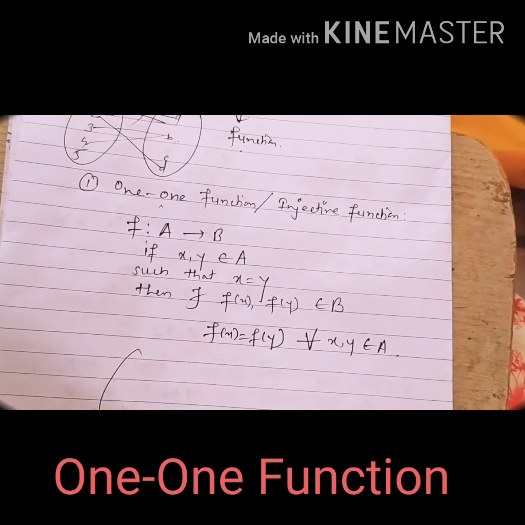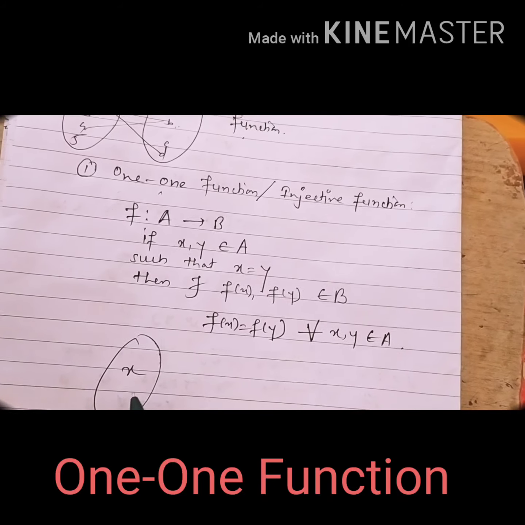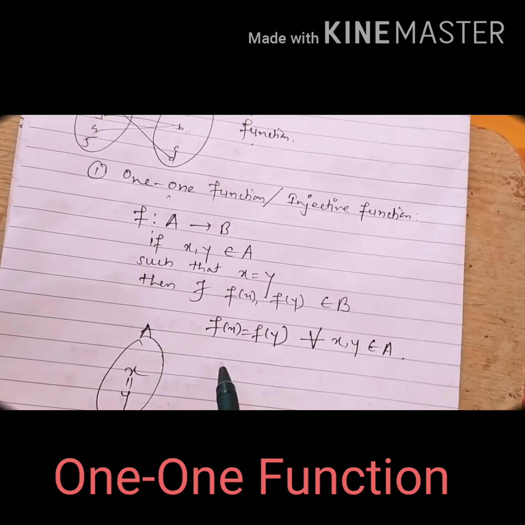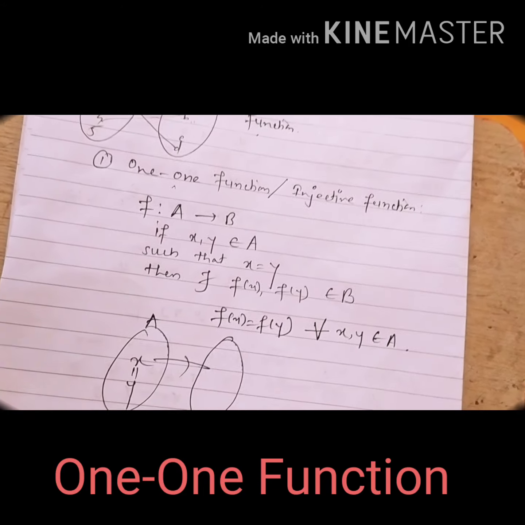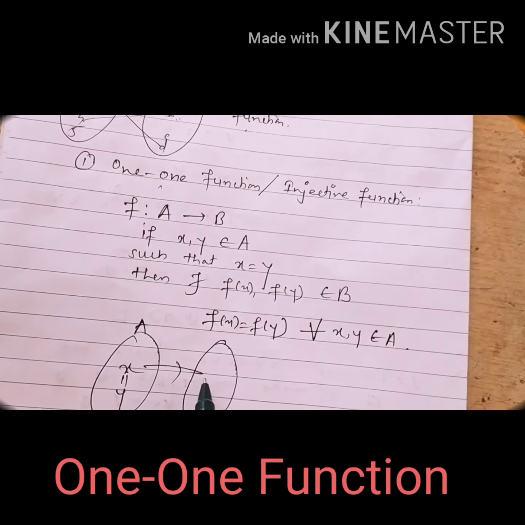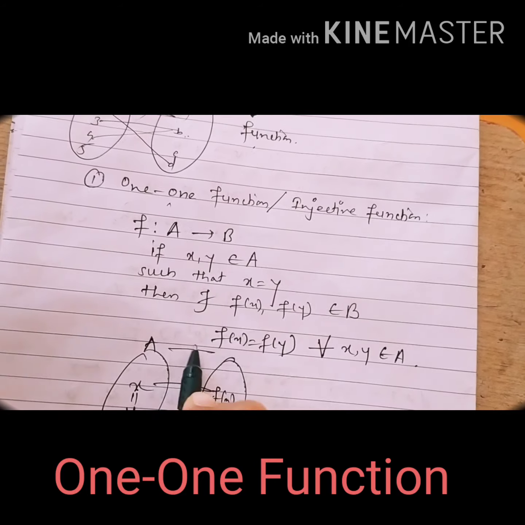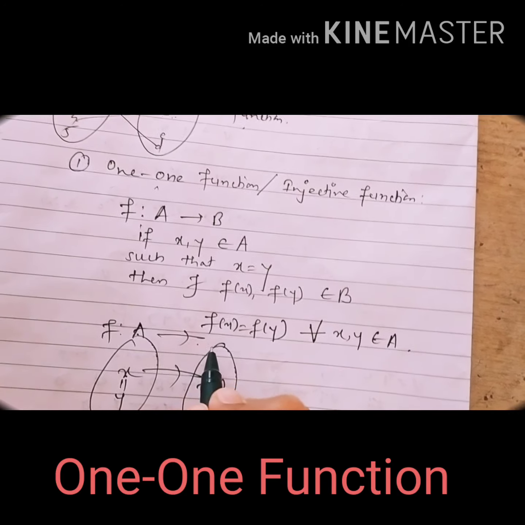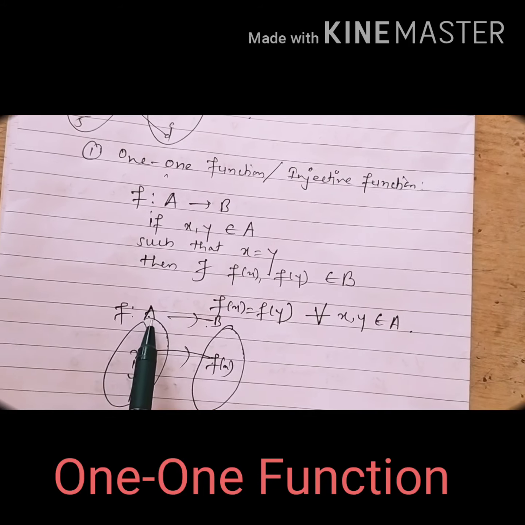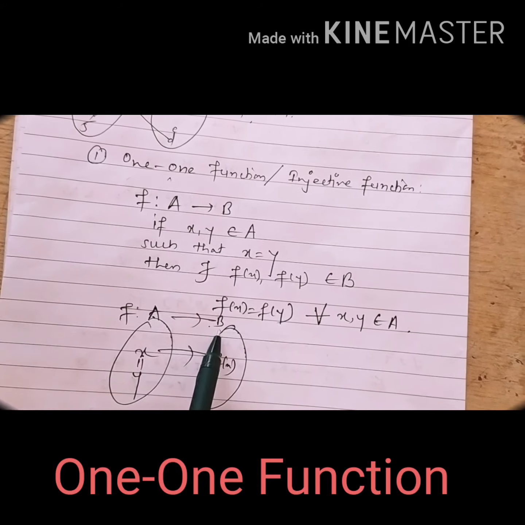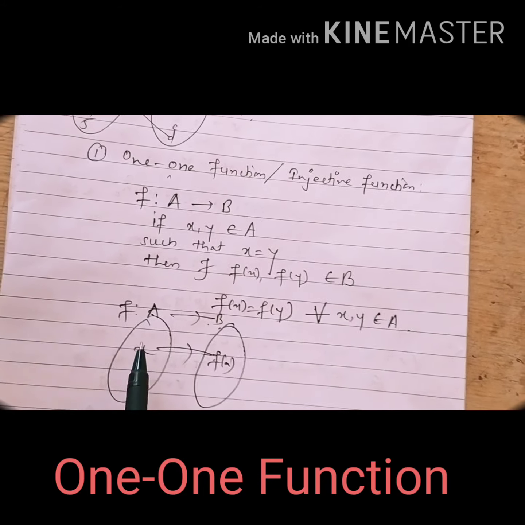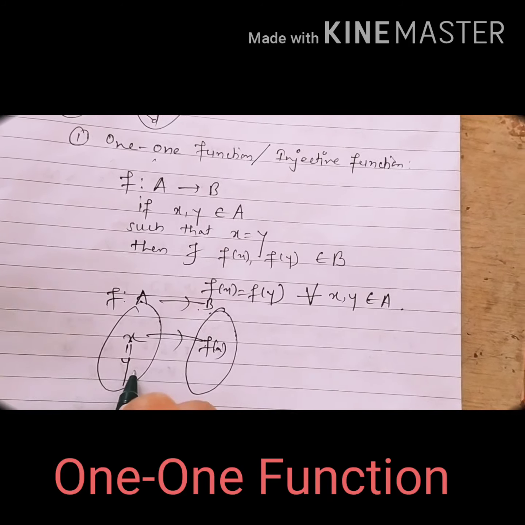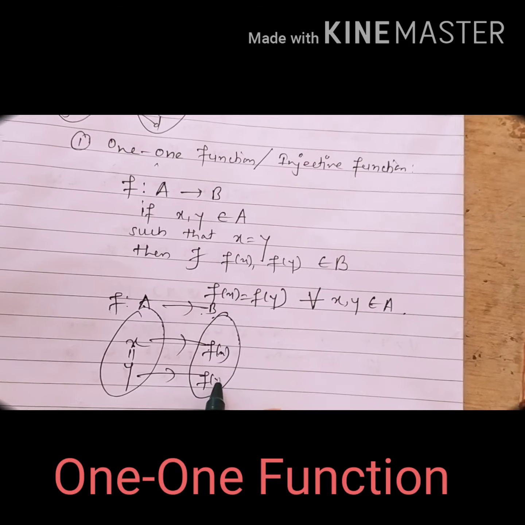If in domain set A there are two elements x and y, and both elements are equal, then in the codomain set, what is the image of x? f of x, because this function f is from set A to set B. And the image of y in B will be f of y.